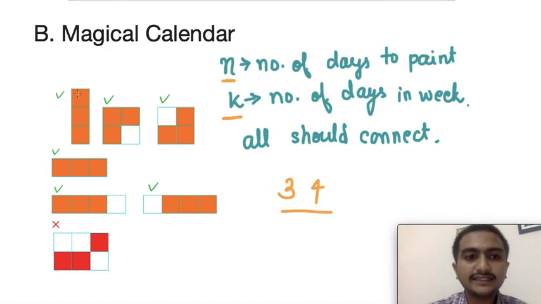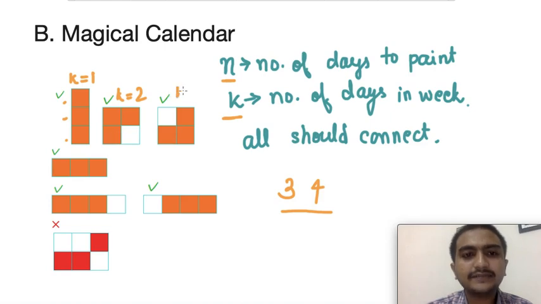If you see here, my k in this case is equal to 1, and the girl painted 3 blocks. Another way is k equal to 2, where she started from the first day, then 1, 2 and 3.